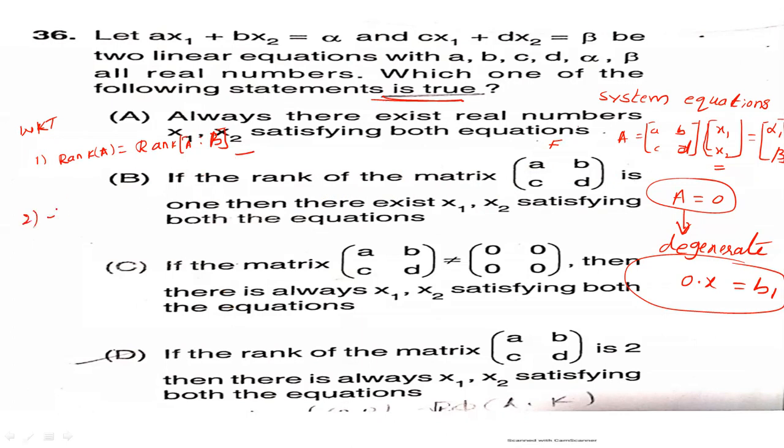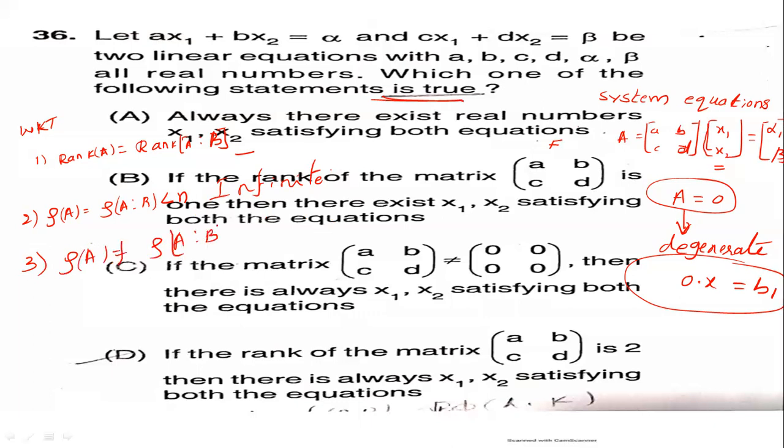Second, rank of A is equal to rank of the augmented matrix less than n, then there exist infinite solutions. Third, rank of A is not equal to rank of the augmented matrix, then there exists no solution.